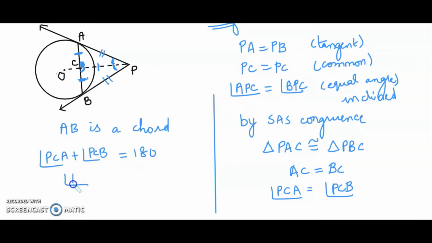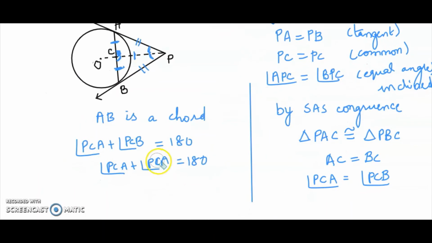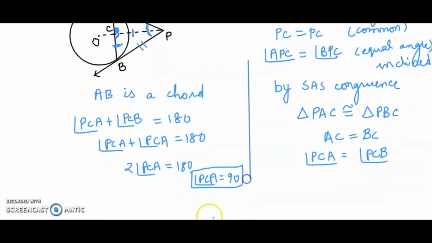Both are equal, so let me write it as PCA plus angle PCA is equal to 180. That gives 2 times PCA, so angle PCA can be proved as 90. If one is 90, the other is also 90, and that means OP is perpendicular to AB.